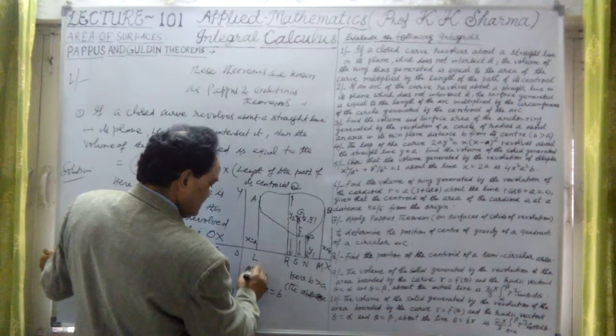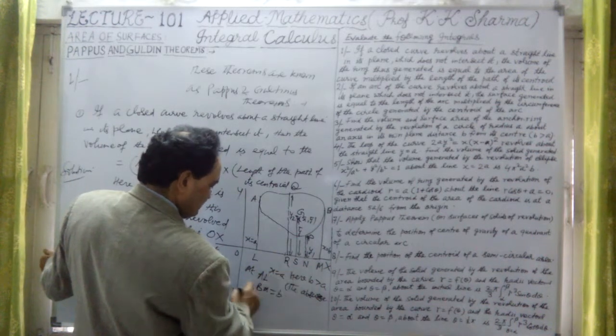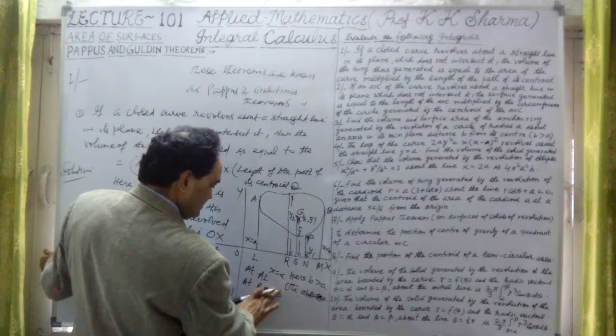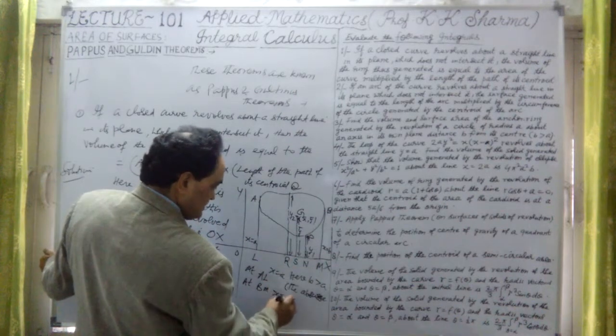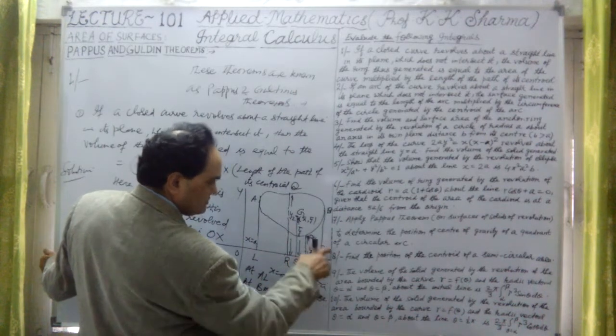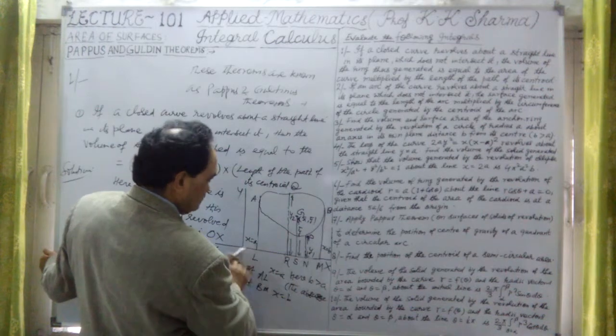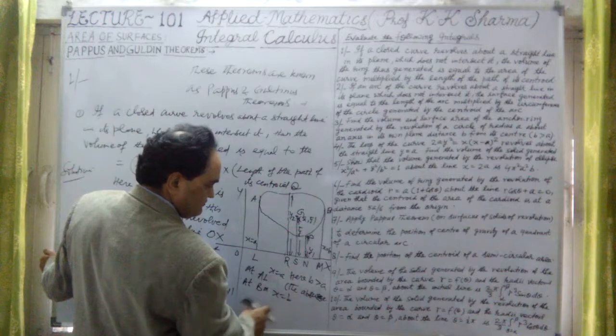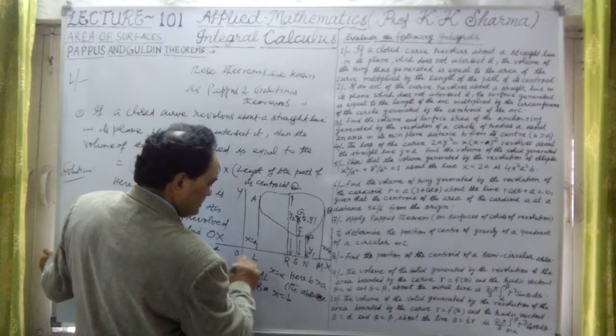At BM, x equal to b. Here b is greater than a. Naturally b is greater than a because OM is b, OL is a.